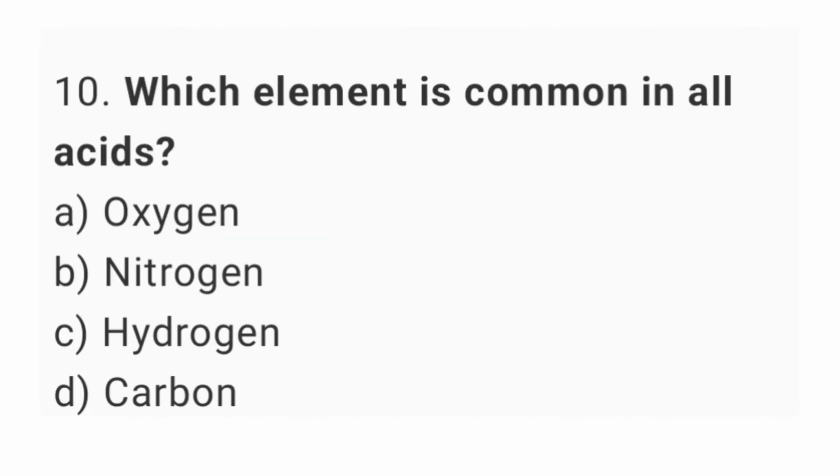Question number 10. Which element is common in all acids? The right answer is option C, hydrogen.